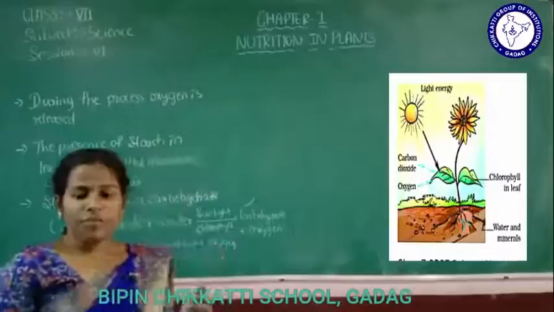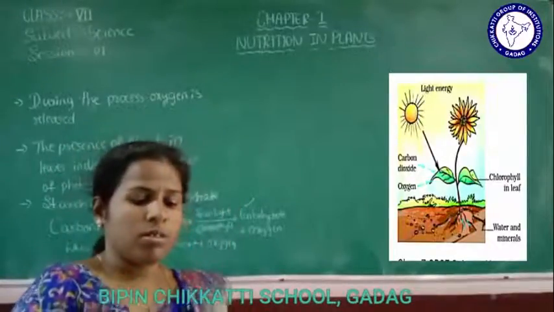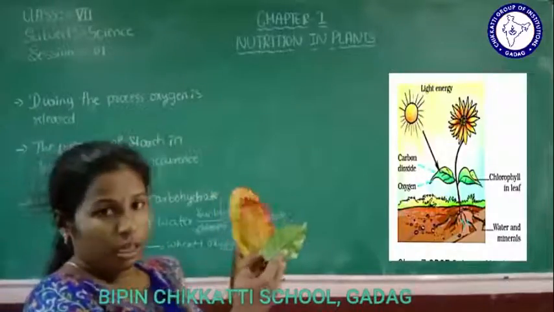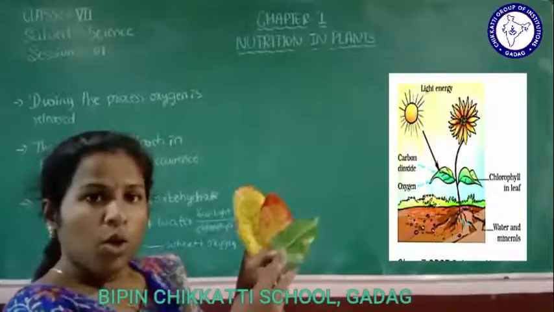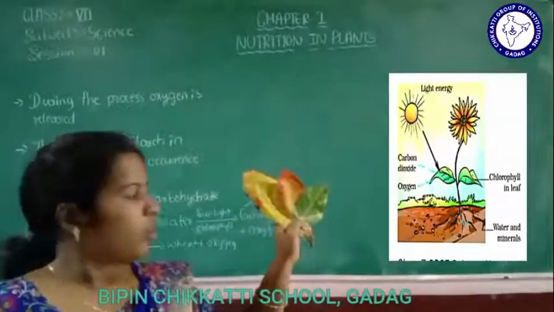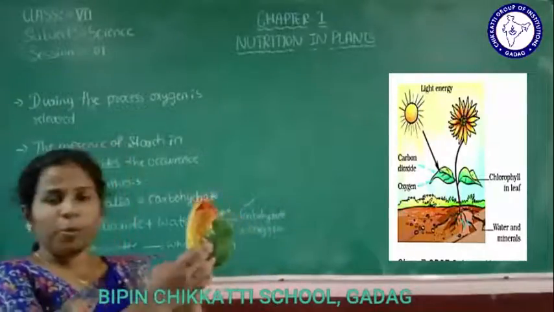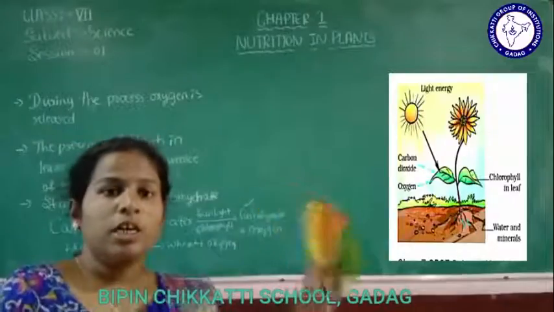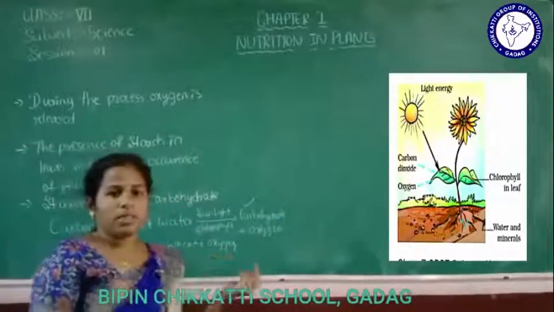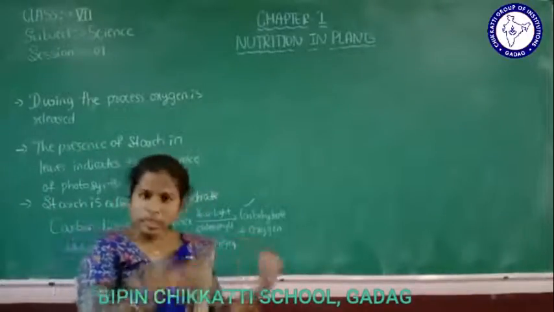So, different types of leaves. Can you see here? Different types of leaves. These also prepare food for themselves, isn't it? So these leaves prepare food for themselves using what? The same carbon dioxide and sunlight, water and minerals.